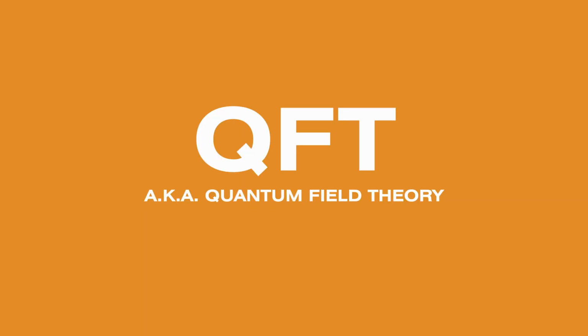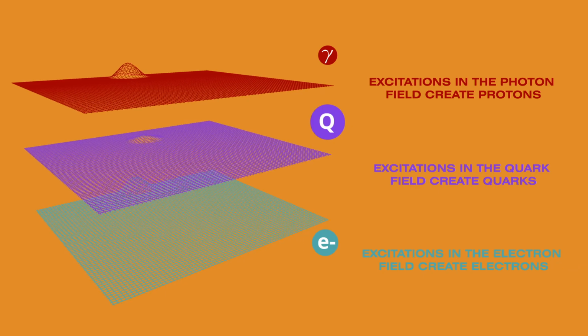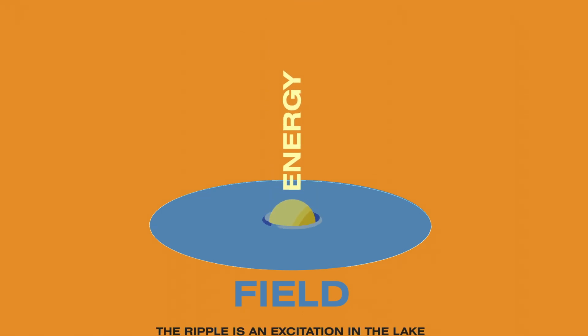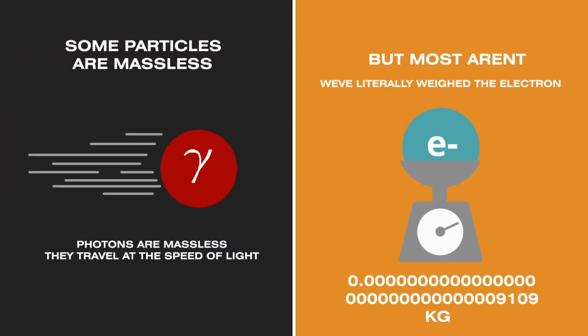QFT is pretty complex, but in its simplest form, it tells us that these particles are excitations of fields which fill the whole universe. The fields are like lakes, where the particles are like the ripples caused by adding energy. Despite its accuracy, this theory had one flaw. It thought all particles were massless. Sure, some are, but most definitely are not.